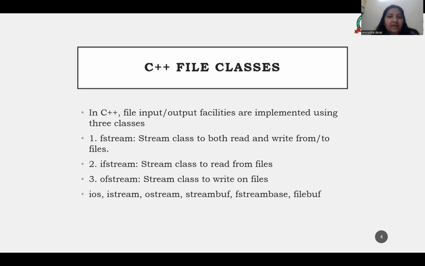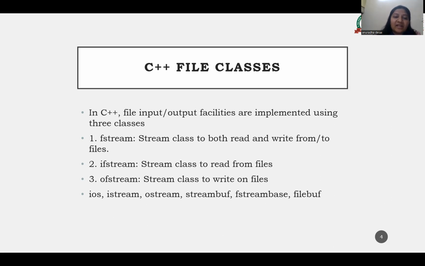So how do we achieve file handling? For achieving file handling, we have to follow certain steps. Step one is naming a file. The second step is opening a file. The third step is writing the data into the file. Fourth is reading the data from the file, and then closing a file. We will see in detail the steps which I have mentioned.